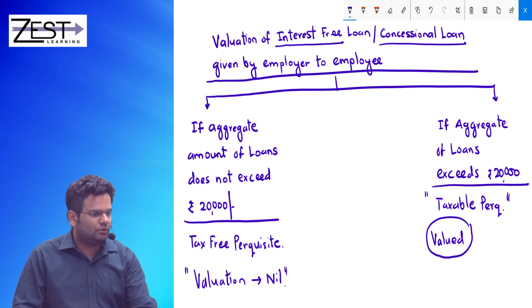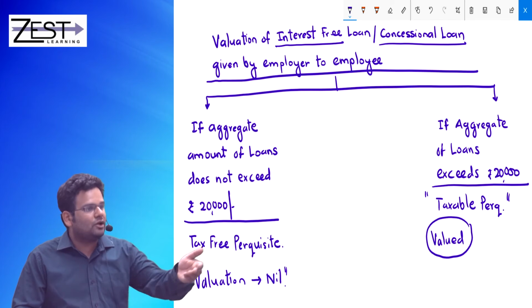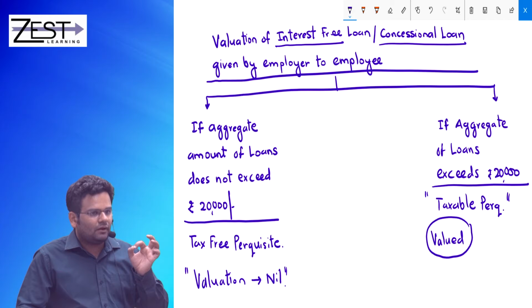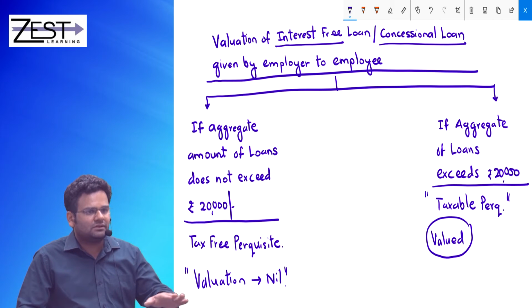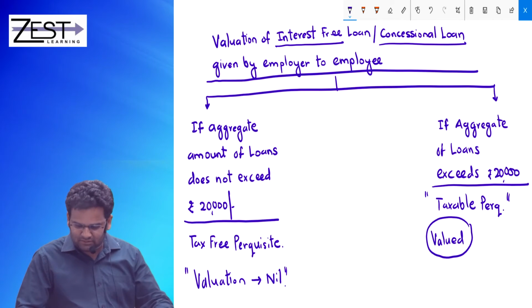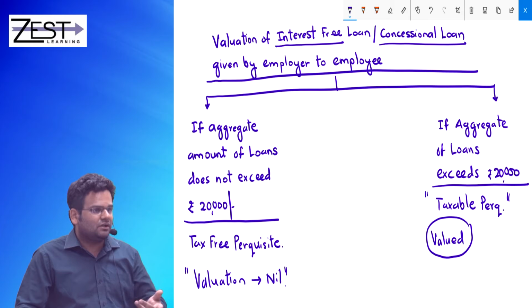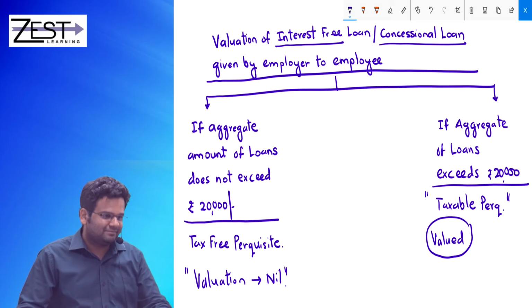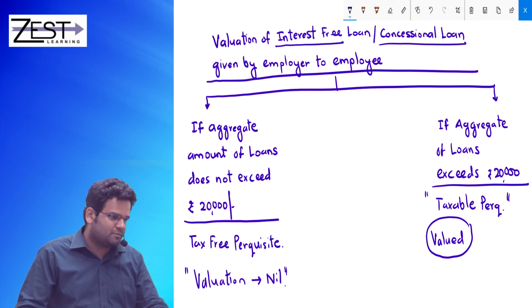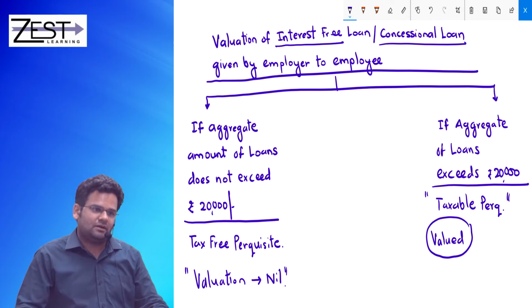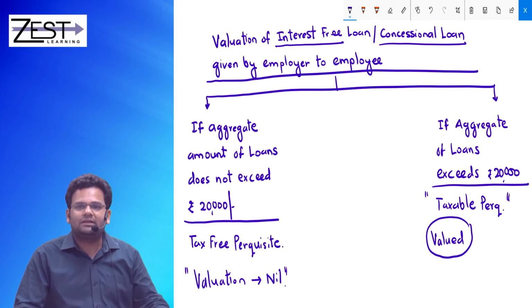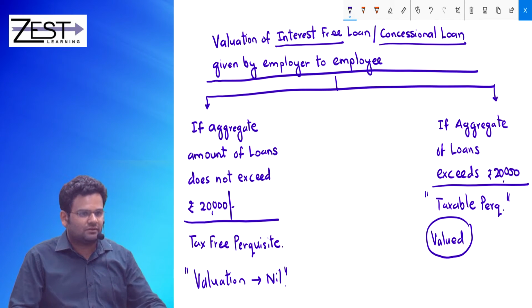Taxable perquisite will be valued, and now discussion is how to value it. Please try to understand. Interest that you are paying as an employee is nil. But how much you would have paid if you had taken similar loan from bank? That is to be considered. Now which bank? State Bank of India. That's the benchmark. Now everyone understands that benchmark hona chahiye. Correct?